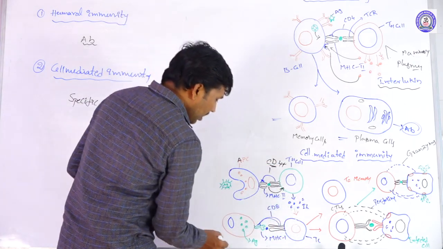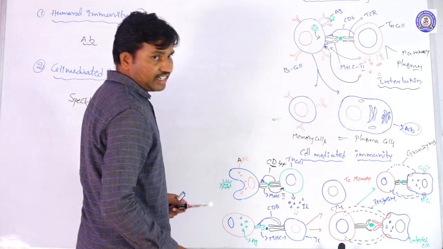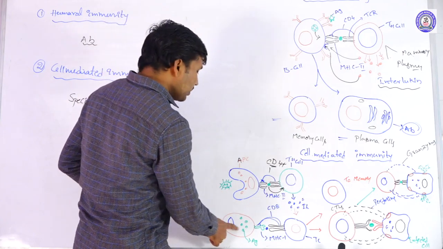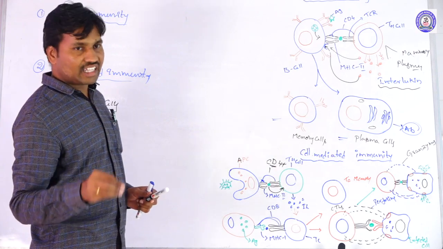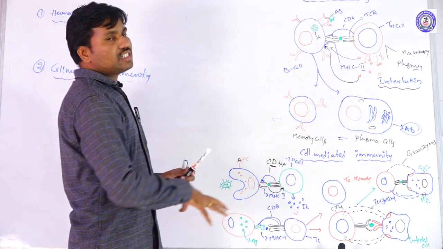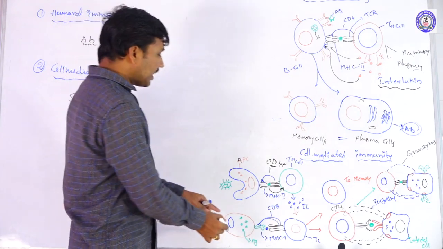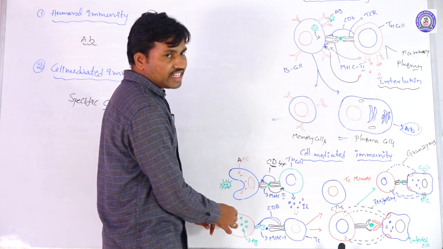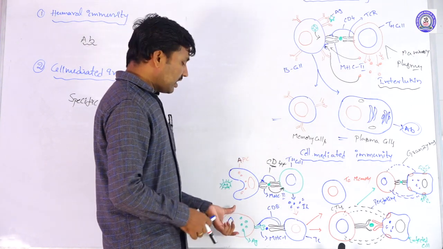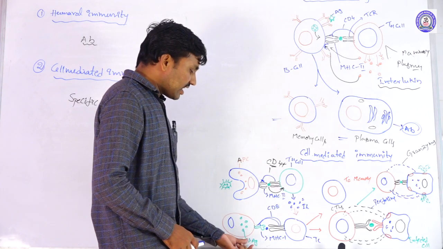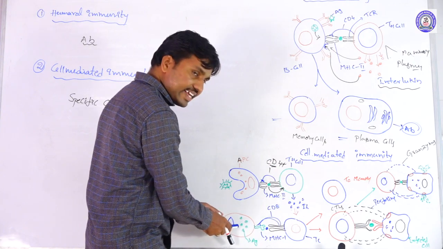So at this time, suppose the endogenous antigens are present, and these are the exogenous antigens. Endogenous antigen means sometimes the antigenic particle, virus or bacteria, whatever it may be, directly enters into the cell and performs its antigenicity. That type of antigen is called an endogenous antigen, not from the outside. They directly infect the cells of the body. Endogenous antigen also undergoes processing in these cells.